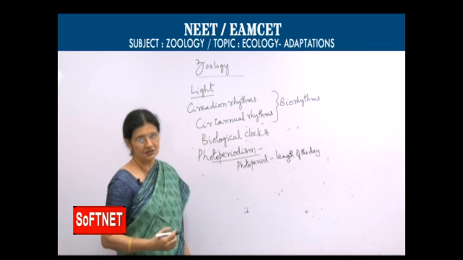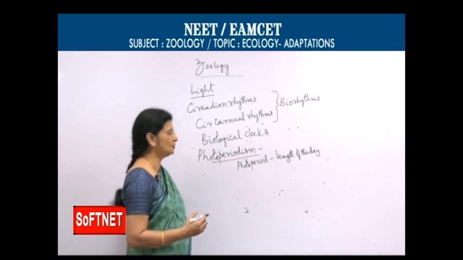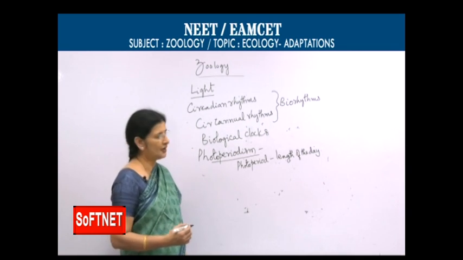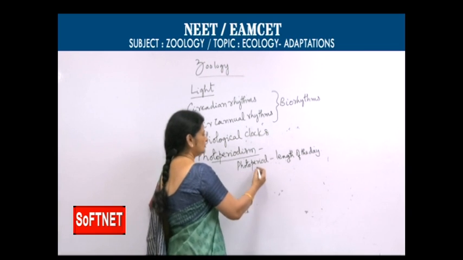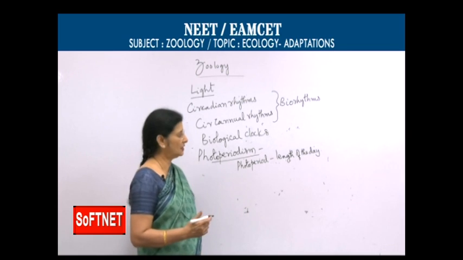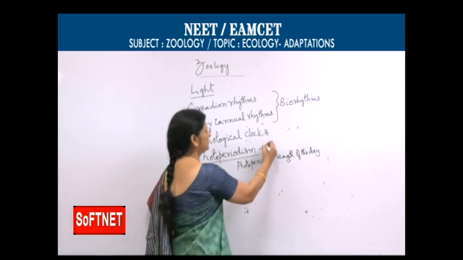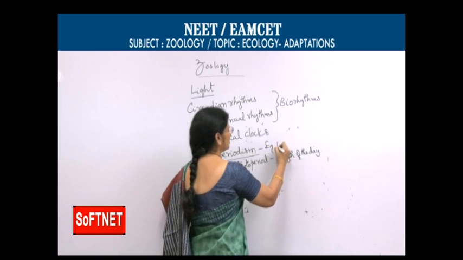Response of organisms to the changes in photoperiod is called photoperiodism. Example, migration of birds.